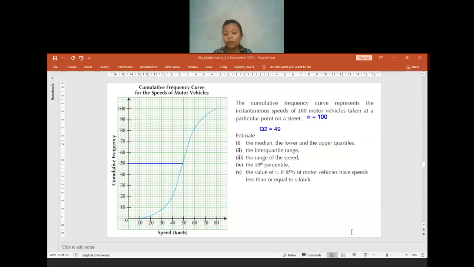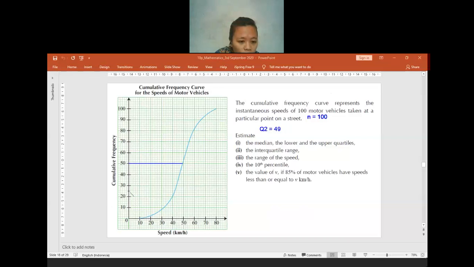Is there anyone who has confusion? No? Okay. If no one has confusion, I will move to the lower quartile. The lower quartile is 1 per 4 of n. The n is 100. 1 per 4 of 100 will be equal to 25. So we check from the curve, from the cumulative frequency, where the 25 is.